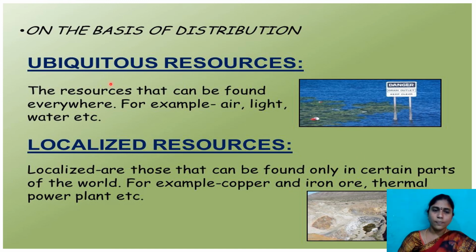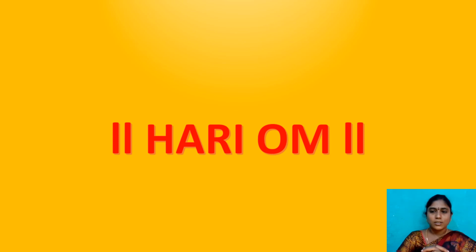So overall, these natural resources can be classified into types, children. The first one is biotic and abiotic. On the basis of exhaustibility, renewable and non-renewable. And on the basis of distribution, ubiquitous and localized resources. That is about resources and the classification of resources, children. While listening, open your textbook. Don't forget to follow the textbook so that you can understand the topic very quickly.